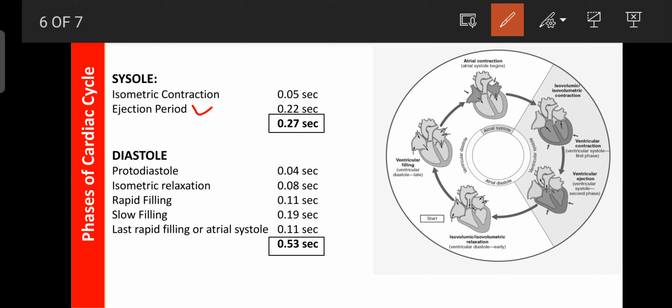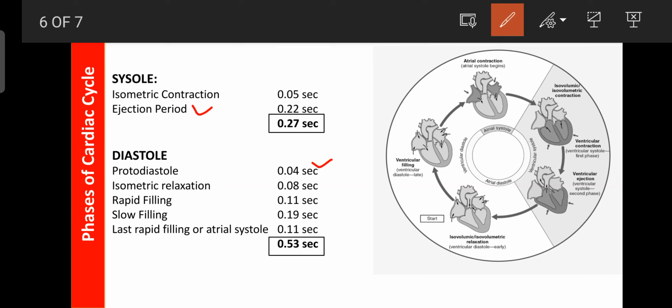Now we learn about the diastole. The first phase of the ventricular diastole is the protodiastole, also known as reduced ejection. The duration of the protodiastole is 0.04 second. It is also considered the first phase of ventricular relaxation.